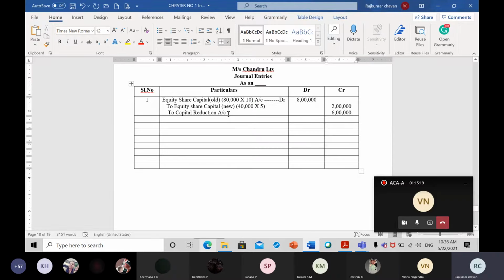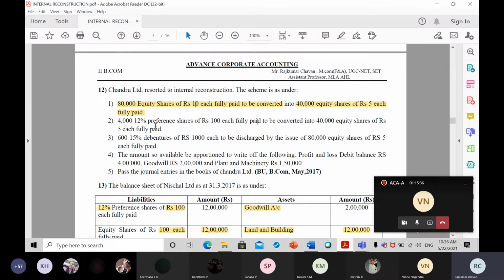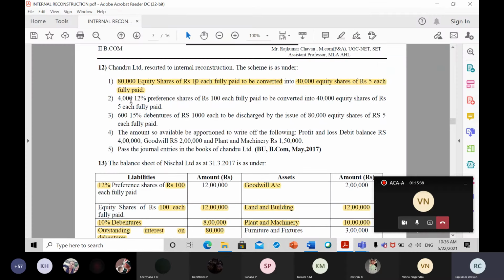So done. The first entry is done. Completed. This is being reduced in the value of equity share. Let us go to the second entry. Now concentrate everyone. I think you got some idea in the first transaction. Second transaction, see.